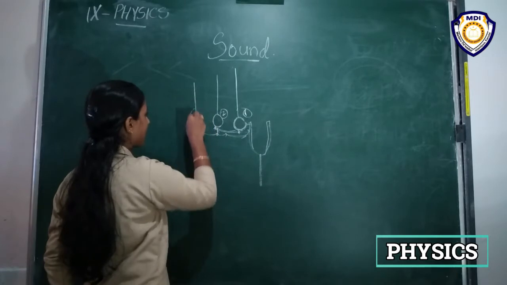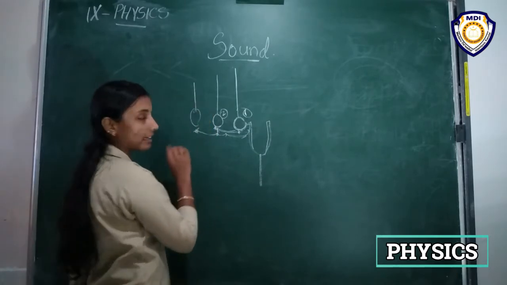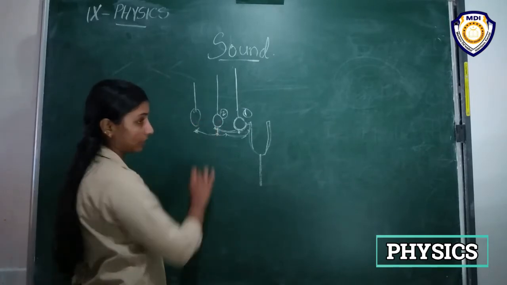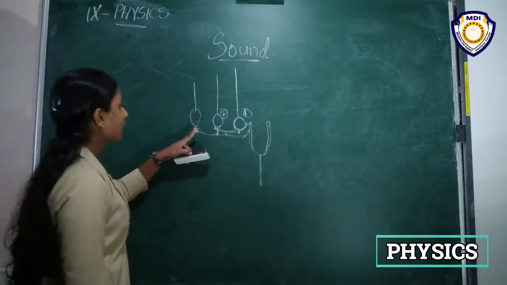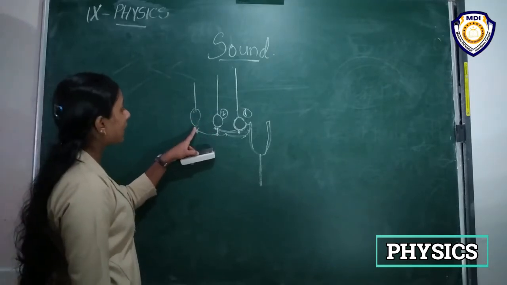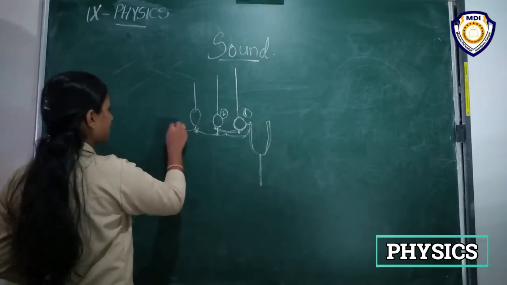If another ball is hanging like this, this second ball also exerts some force on it, and it also exhibits some vibration. That means it oscillates about a mean position, right?